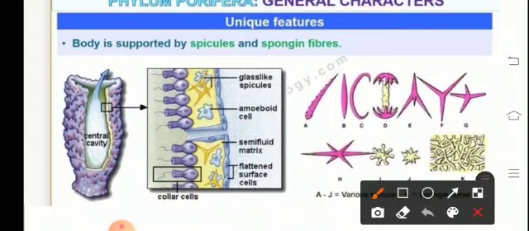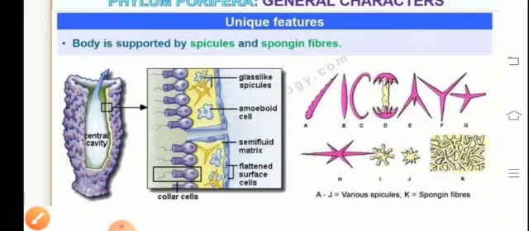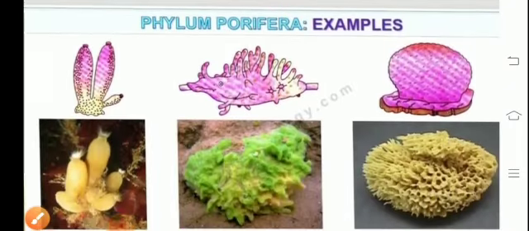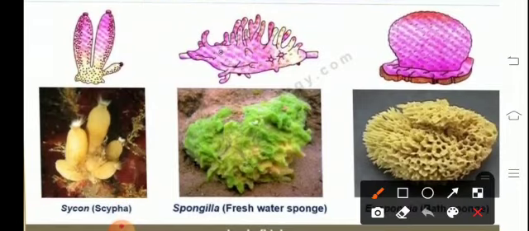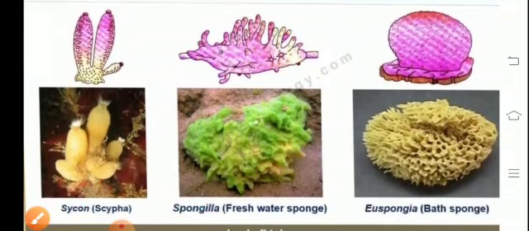The body of the sponges is supported by spongin fibers and the spicules. The spicules have glass-like pointed thorny structures. The amoeboid cells help in phagocytosis. The collar cells are the choanocytes. The examples of poriferans include Sycon, Scypha, Spongilla, which is a freshwater sponge, and Euspongia, that is the bath sponge.